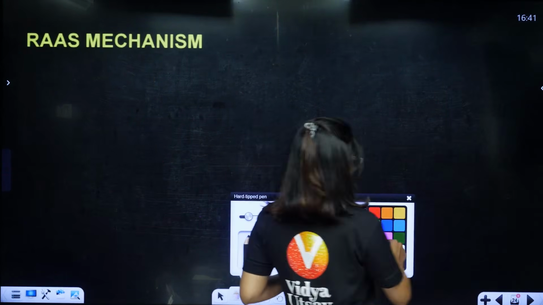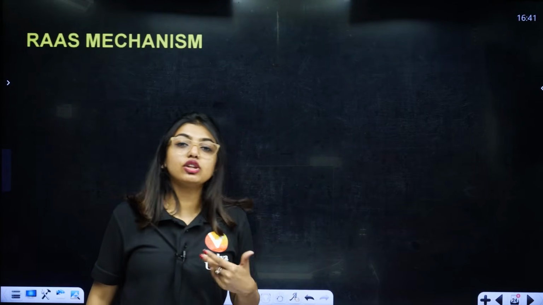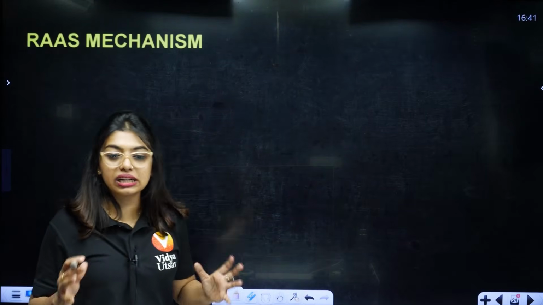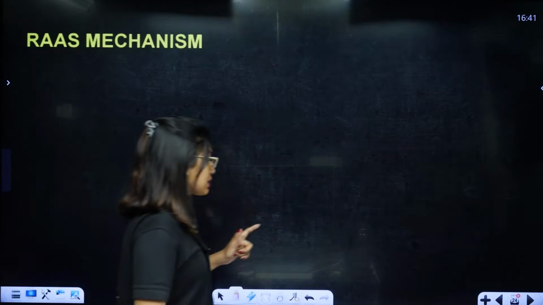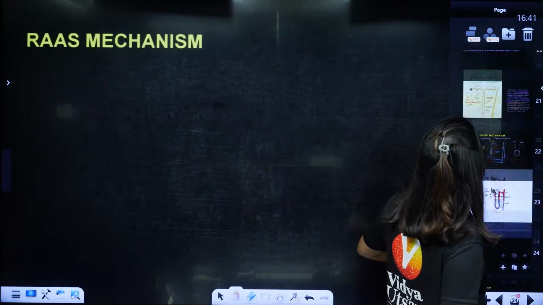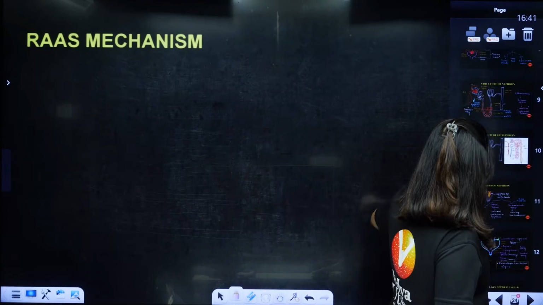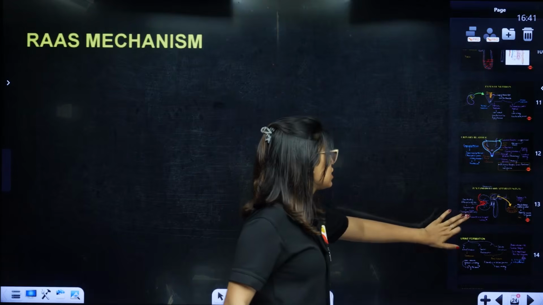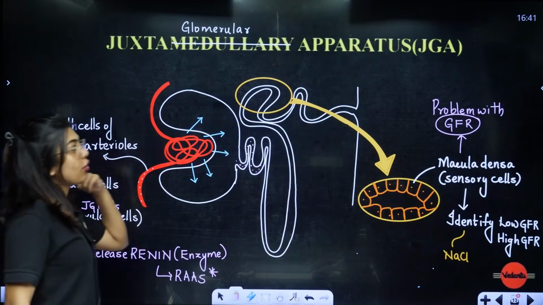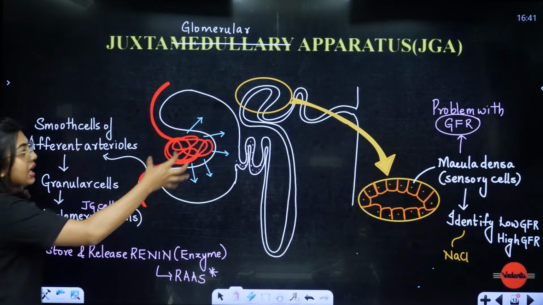Next mechanism, students, the RAS mechanism. We already understood how renin is released. Yes or no? Yes ma'am, we understood. We did it when? Okay, see, we did this. This is called renin, from the juxtaglomerular apparatus. So here what happened?